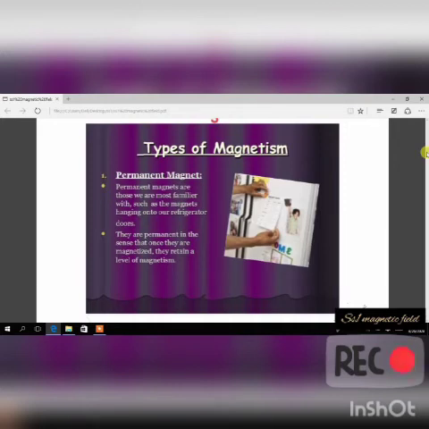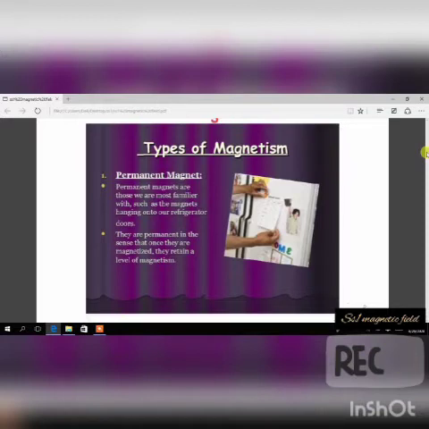The permanent magnets are those we are most familiar with, such as the magnet hanging onto our refrigerator door. You notice when you want to close your fridge, there's something that attracts the door and makes it stick to the body of the fridge. When you close it, the closing is firm. It's not as if it will open again, because there's a magnet there. So what they use there is actually a permanent magnet.